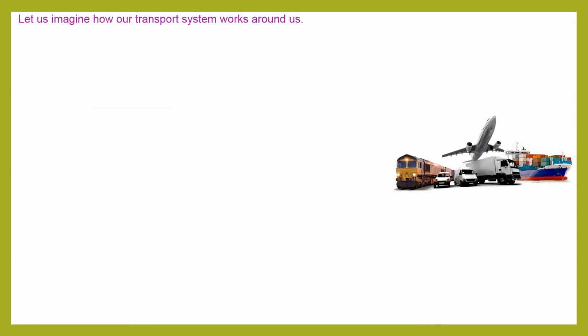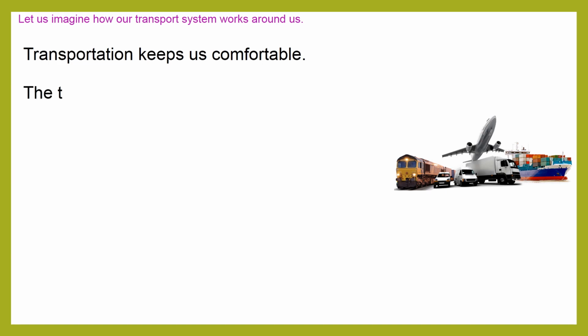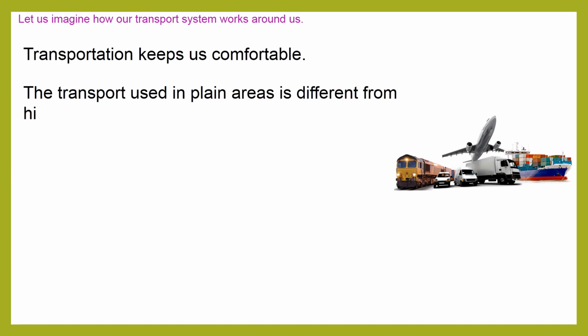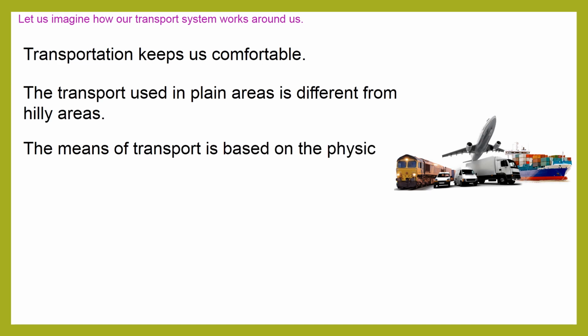Let us imagine how our transport system works around us. Transportation keeps us comfortable. The transport used in plain areas is different from hilly areas. The means of transport is based on the physical conditions of the place.